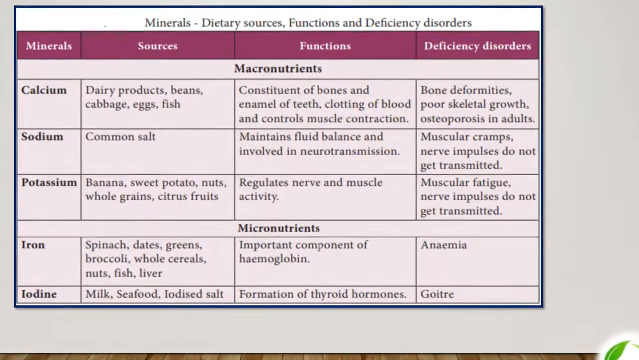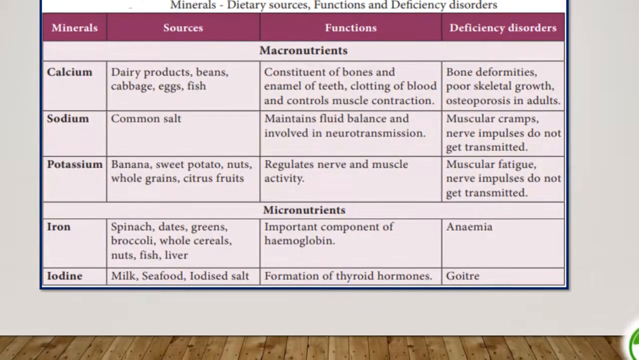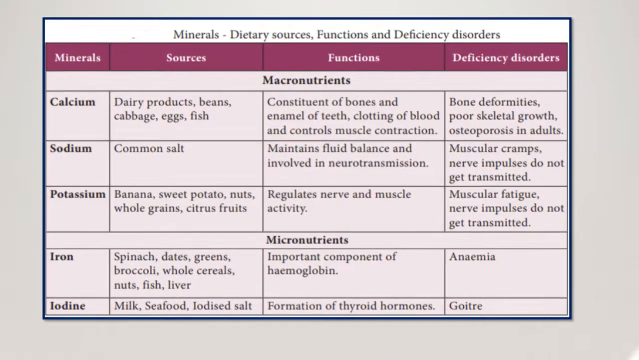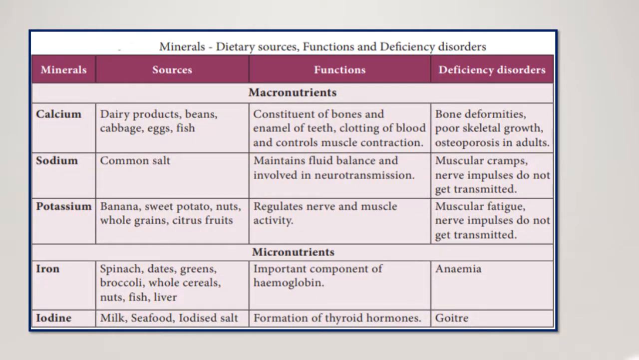Now let's see about minerals. So what are its dietary sources, functions, and deficiency disorders of several minerals? We'll see. First is calcium. It is found in dairy products. Dairy means milk products, beans, cabbage, egg, fish, and here also we are categorized as macronutrients and micronutrients. Of macronutrients we are seeing about calcium.